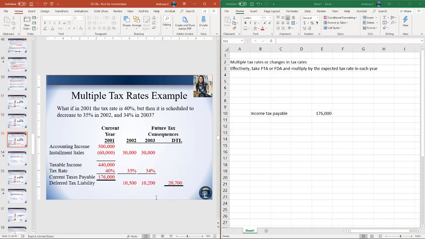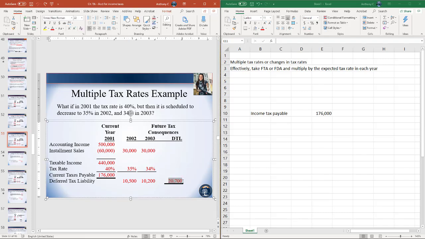If we multiply through, we'll get out to 10.5 and 10.2. We'll just add the tax on these future taxable amounts together, and we're out to our DTL of 20.7. If we assume we have a zero balance in our DTL so far, that means we'll just make a credit here to the DTL, which means our income tax expense is just your income tax payable plus the increase in the DTL.